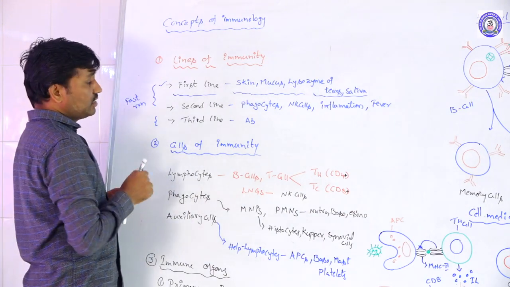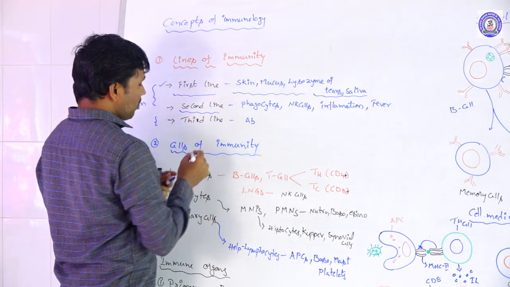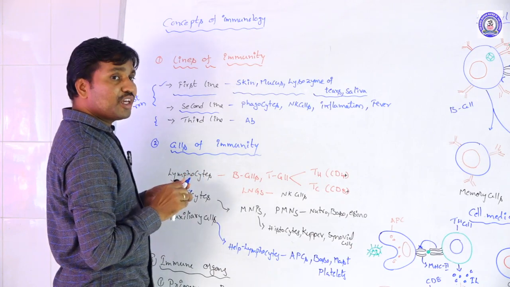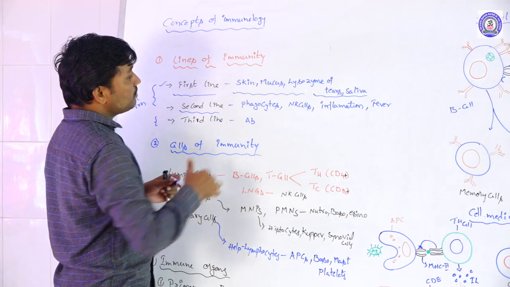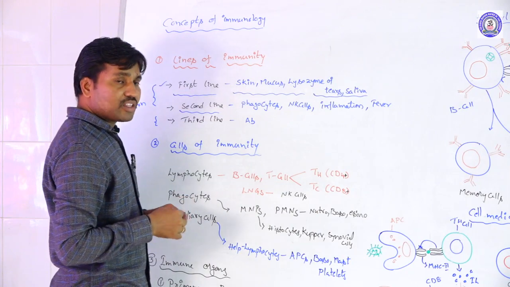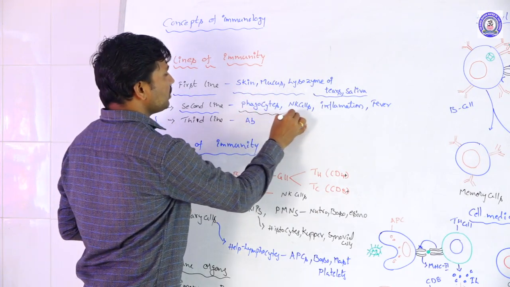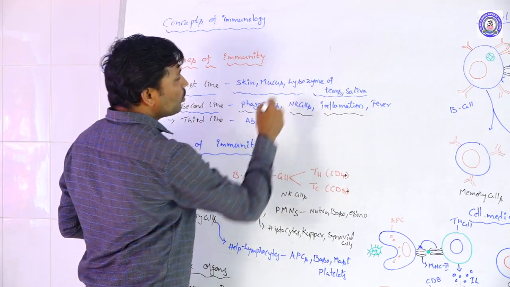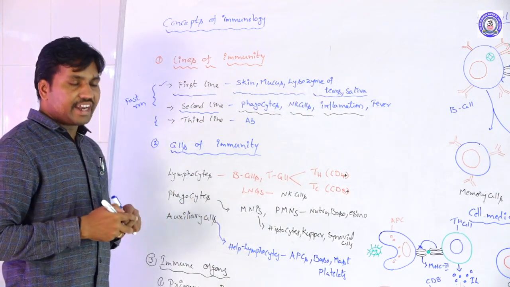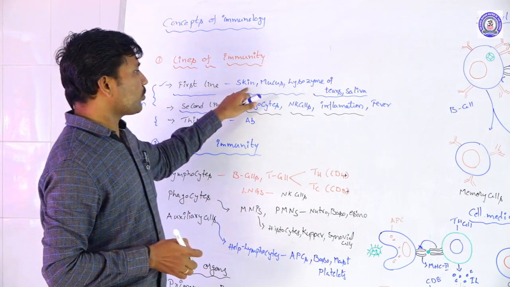Next one, second line. Suppose the pathogen gets past the first line of immunity, these barriers of skin, mucus and lysozyme, and enters the body. Those barriers are outside the body, protecting before entry into the body.